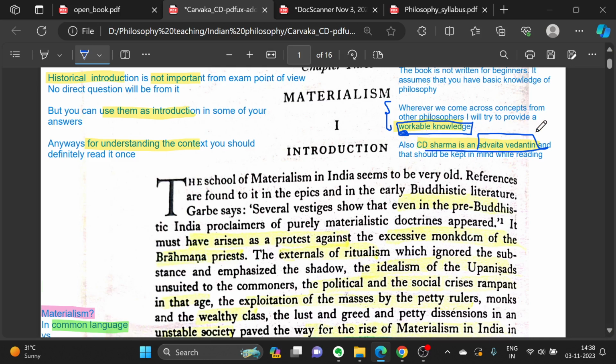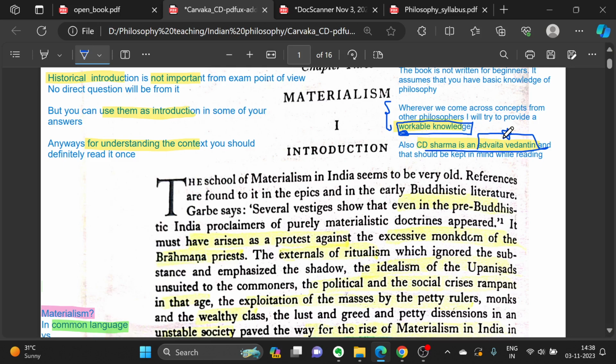He never criticizes Advait Vedanta, and he always tries to compare all the schools with Advait Vedanta and why they are inadequate in comparison to it. So we also need a workable knowledge of Advait Vedanta, and I will try to provide that in this lecture only. You only have to keep this in mind while reading. There are criticisms of Advait Vedanta as well, of course, but CD Sharma will not be talking about that.